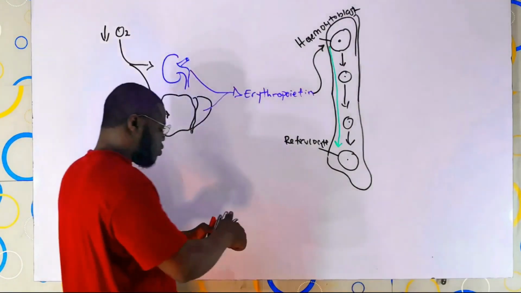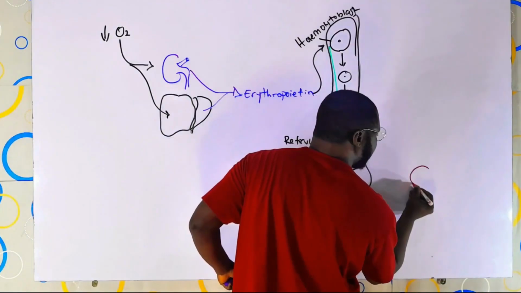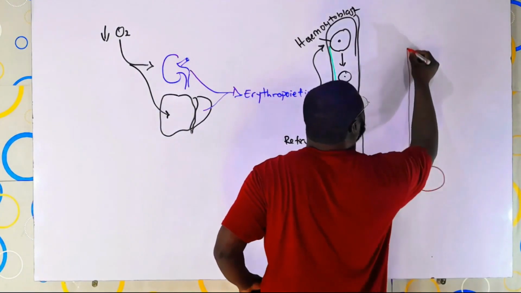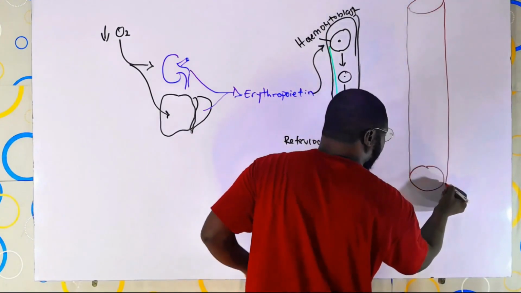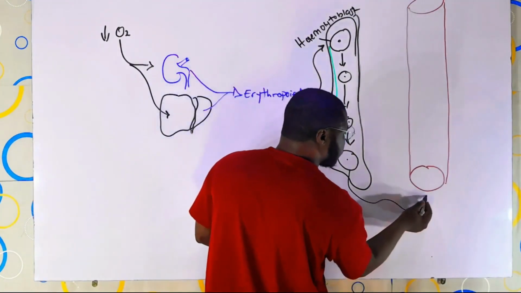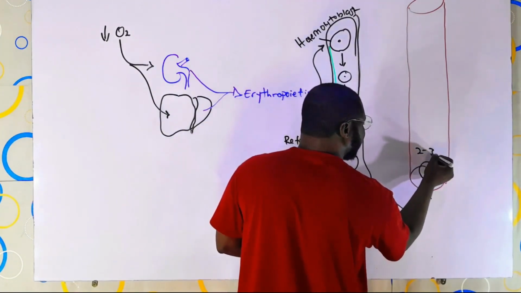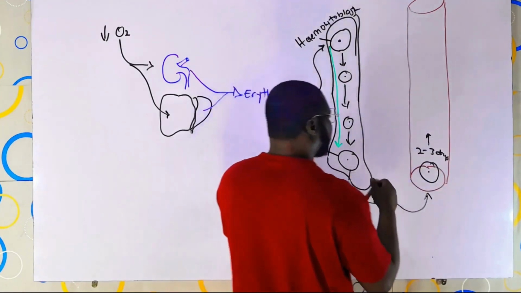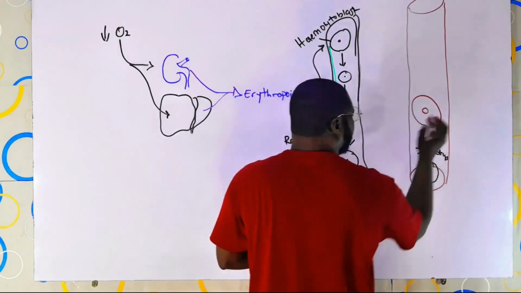The reticulocyte finds its way into the bloodstream, and within the bloodstream, after about 2 to 3 days, it is transformed into the proper red blood cell, the RBC.